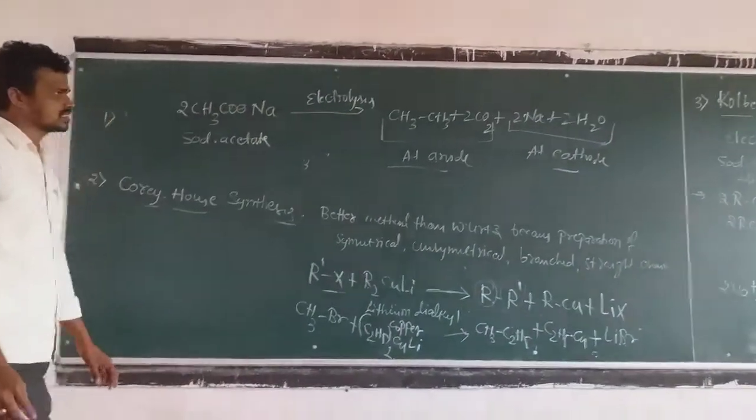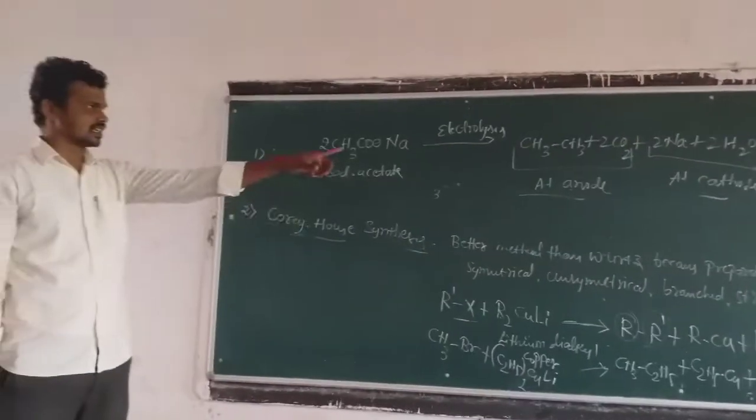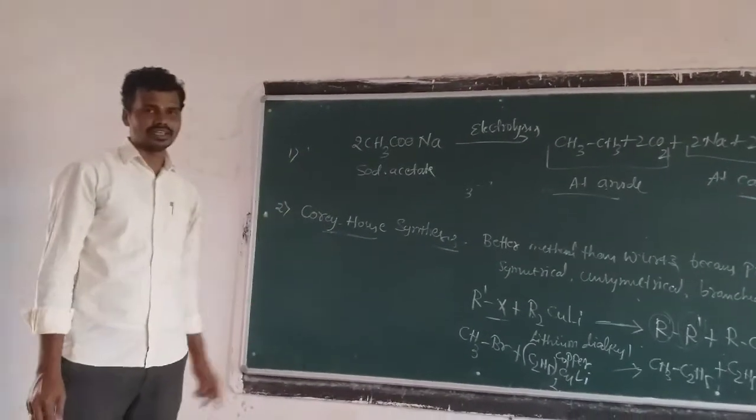Okay, this is the thing we have discussed: the Kolbe method, the Corey-House method, and the Wurtz reaction.